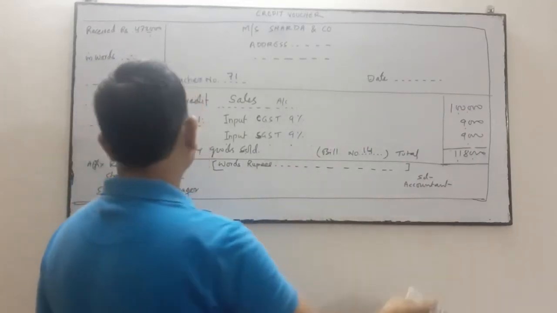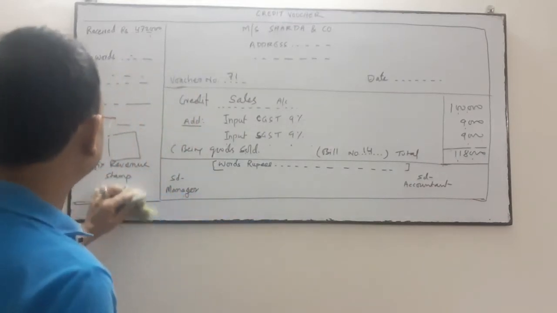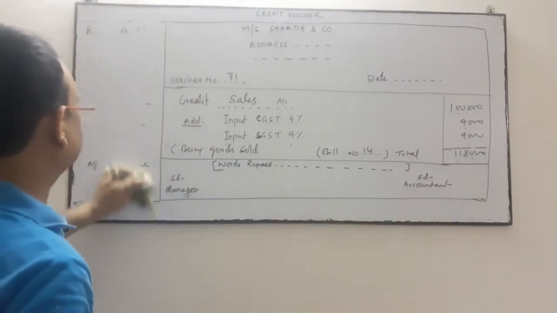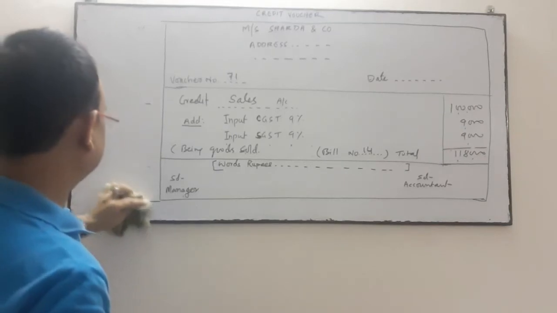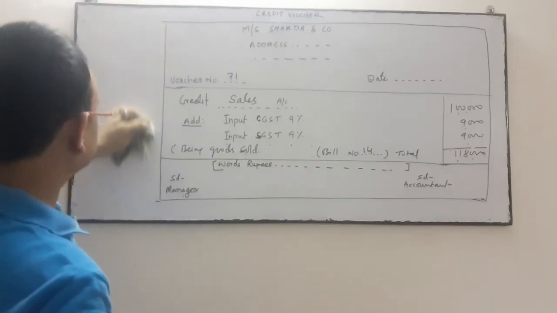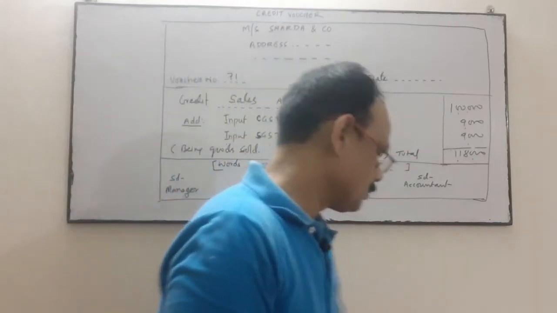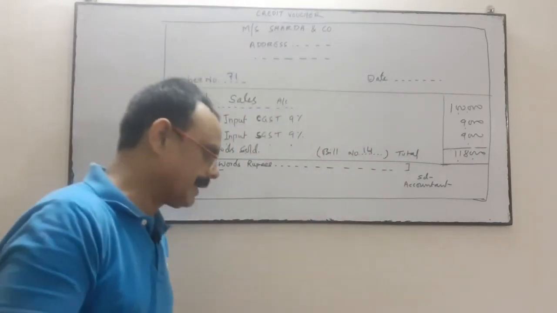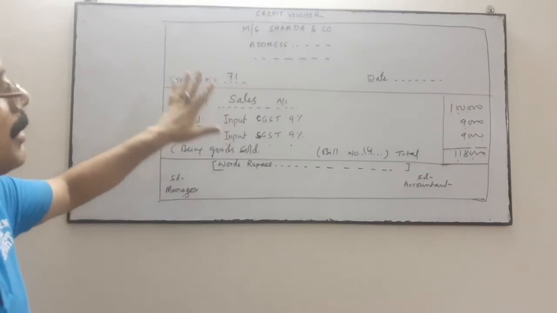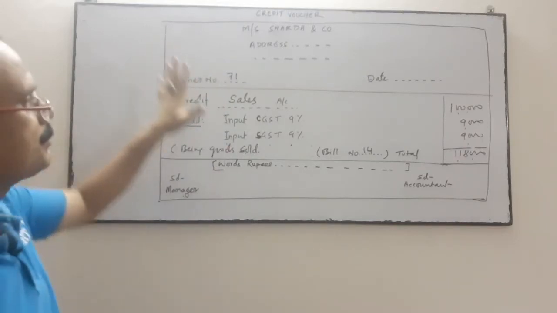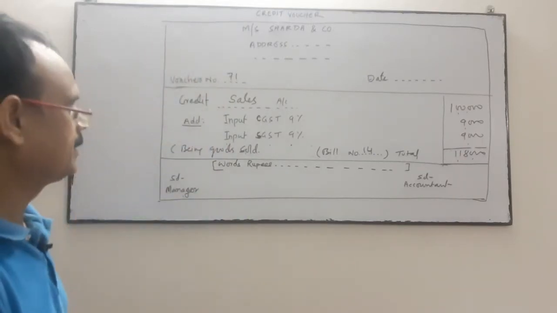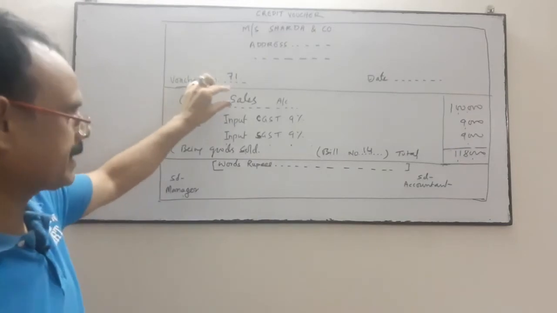Here, the signature of the accountant is not required in the credit voucher, because we are receiving the amount. So a credit voucher is also very easy to draft. Easy to draft the credit voucher. So credit sales account.